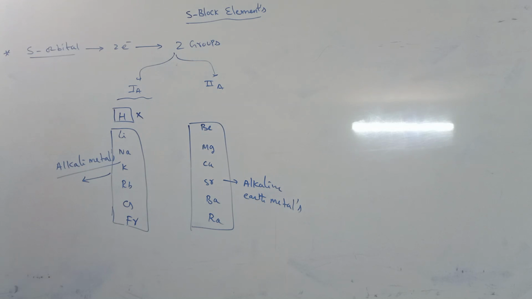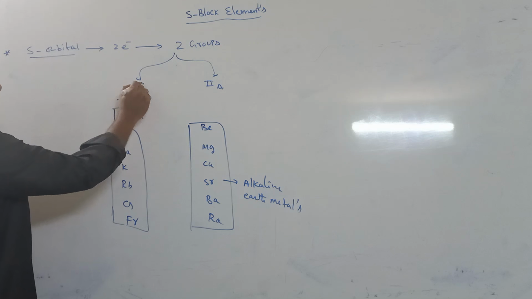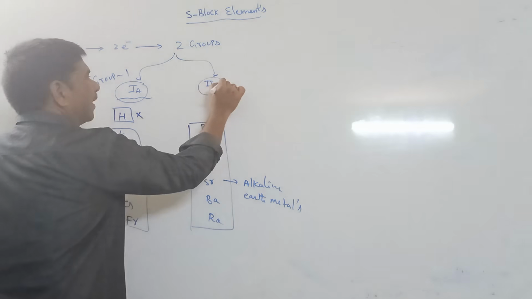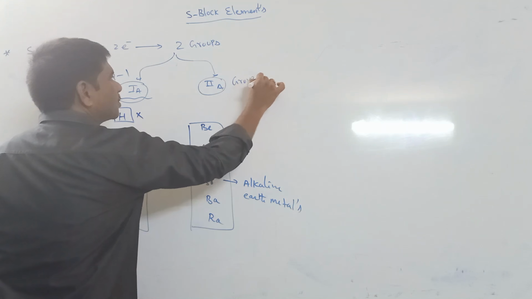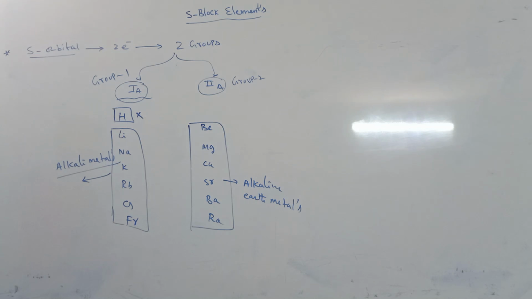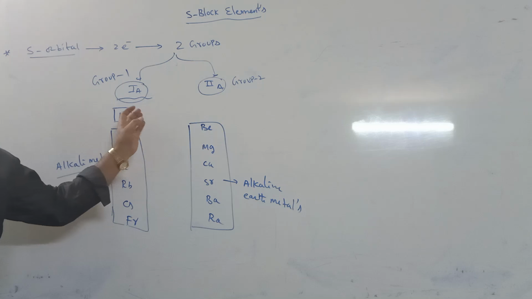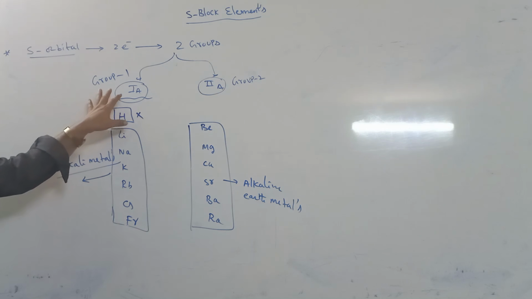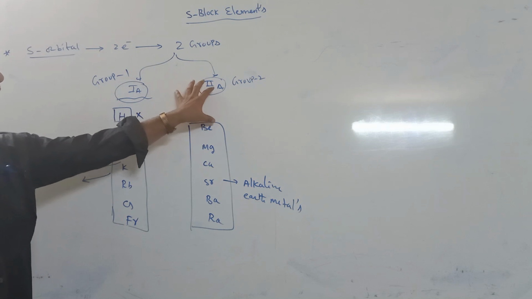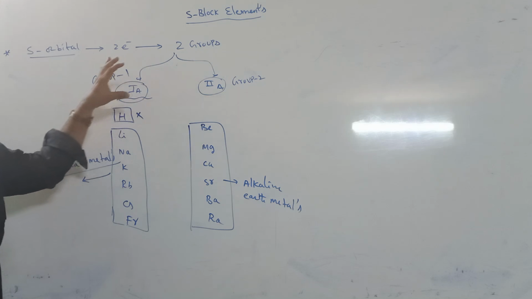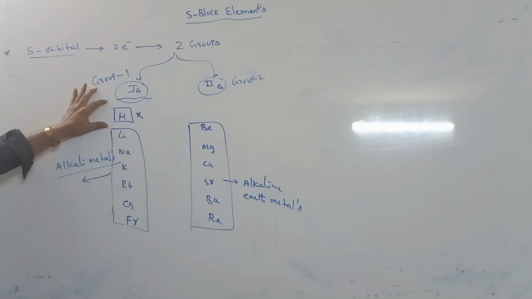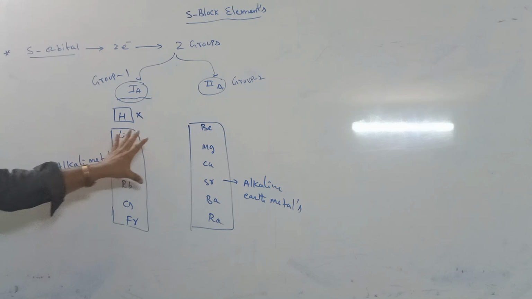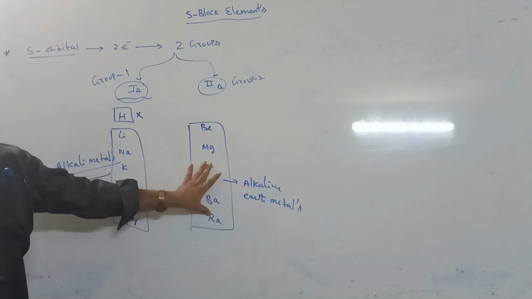In IUPAC method, 1A group elements are also called group 1 and 2A group elements are also called group 2. Because we know that in the periodic table there are 18 groups and 7 periods. In 18 groups, the first group elements are 1A group elements, the second group elements are 2A group elements.